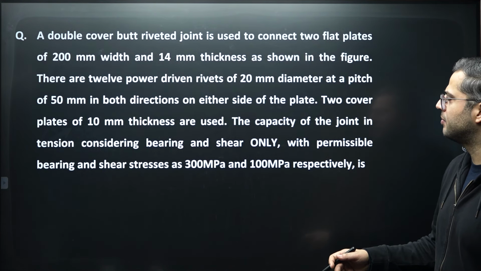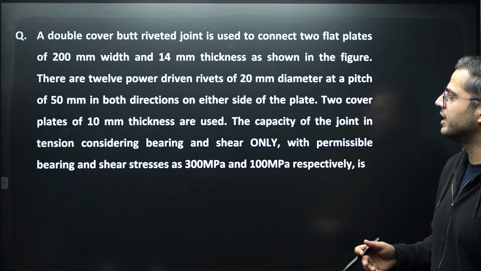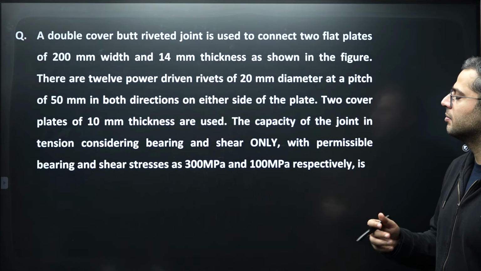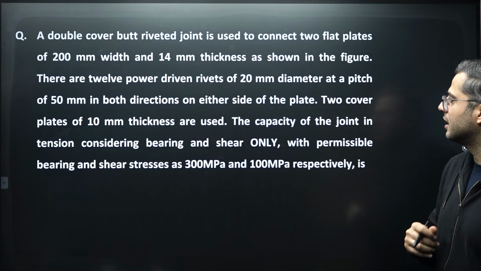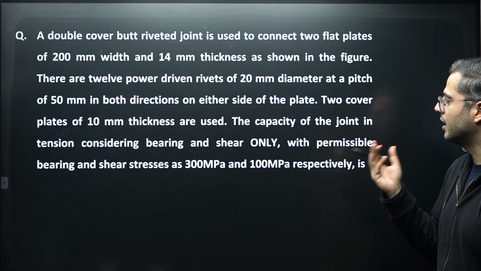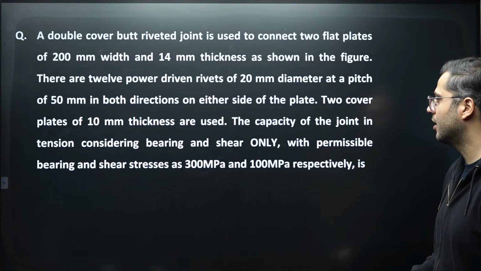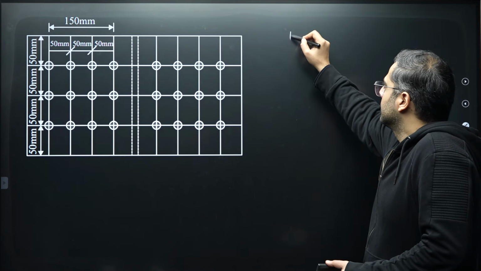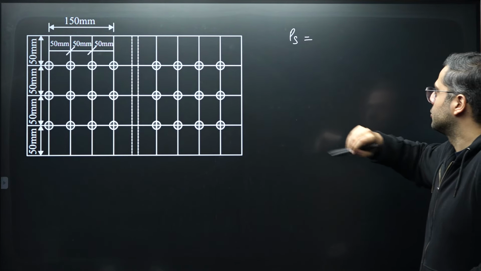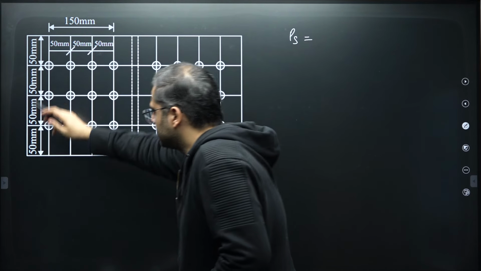There are 12 power driven rivets of 20 mm diameter at a pitch of 50 mm in both directions on either side of the plate. Two cover plates of 10 mm thickness are also used. The capacity of the joint shall be calculated in bearing and shear only. So here you are supposed to find out the total shear strength and total bearing strength, considering all the bolts together.